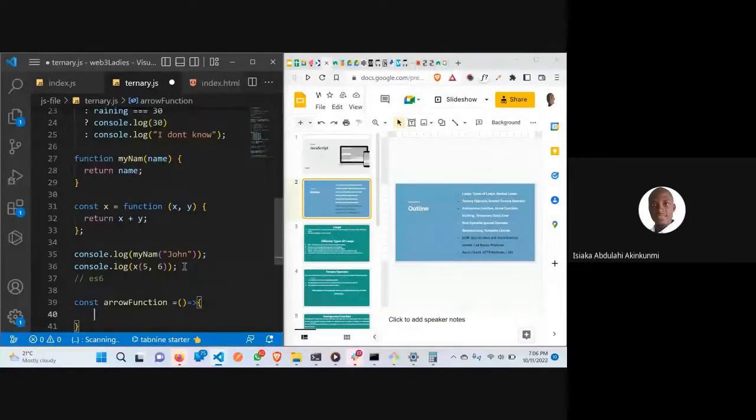So I said the assignment for tomorrow is: what's the difference between an arrow function and a normal function? Now, this is the syntax for writing an arrow function. You can pass a parameter here, let's say, just like before, x and y.